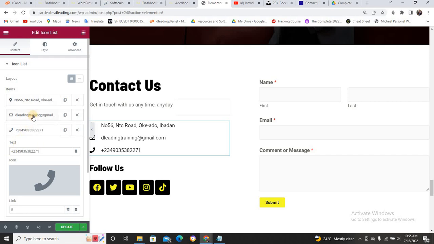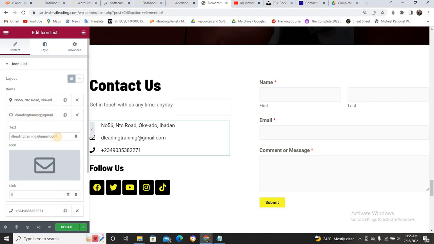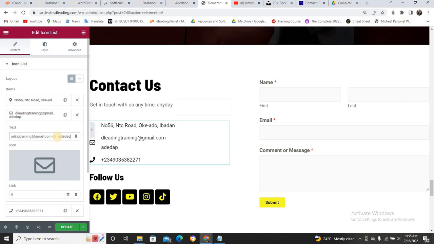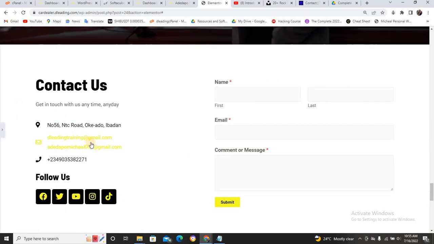The other time I was talking about, you can create two Gmail. Now let us say you want to use two Gmail. You can use two Gmail or two email. I was trying to do this then, but it was not working because that place is a text editor. Can you see that this thing? Let me close this so you can see what I'm talking about. Can you see that they are beside each other? But I want to do this in such a way that I will be using one, and I want them to link it, that when they click on it, they will be able to reach out to me.